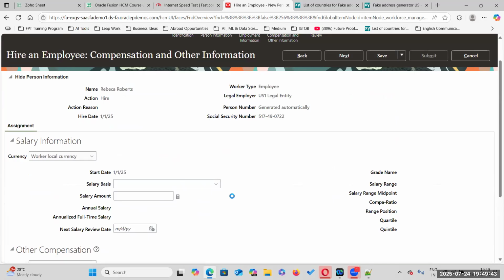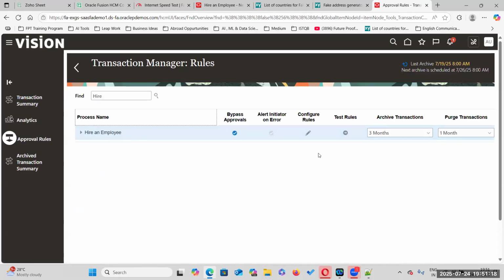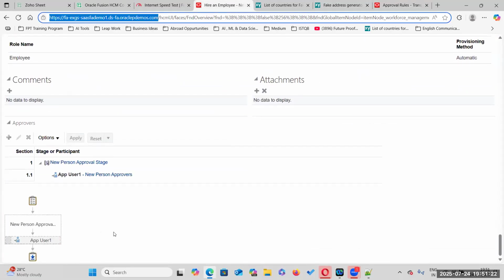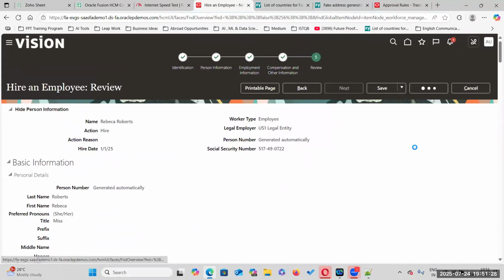We are giving the salary range, US1 annual salary. I want to cross check whether any approvers are there for hiring an employee. I don't want to take a chance now. Okay, approvers are there. It's going for self-auto approve only, but I want to bypass this one. Click on submit.